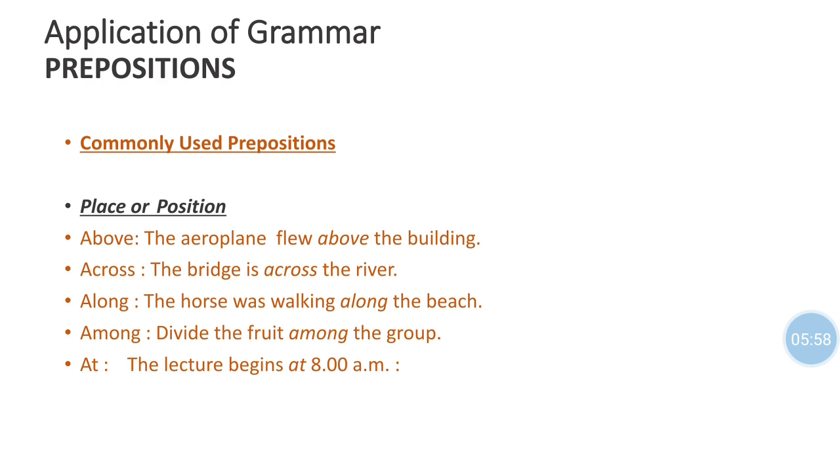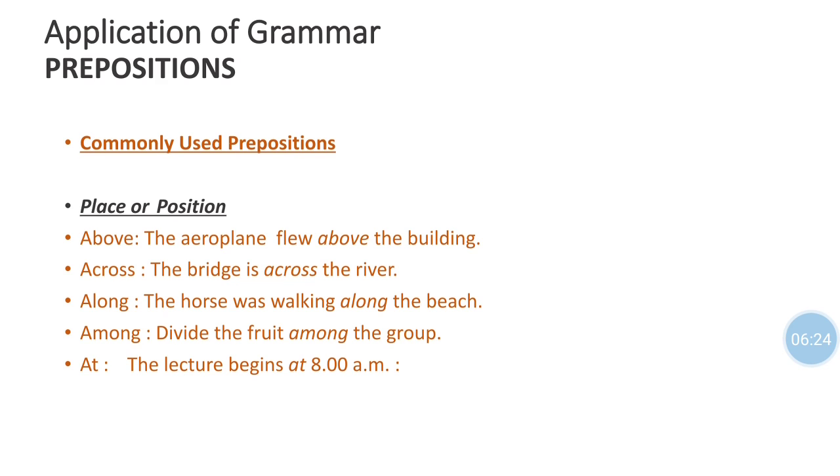In this example, aeroplane and building are two objects, but the position of the aeroplane is indicated by the preposition above. Where did it fly? Above the building. Not on the building, not in the building, not behind the building, but above the building.